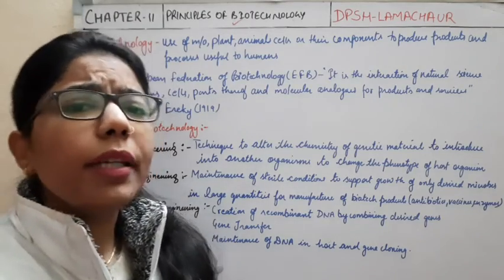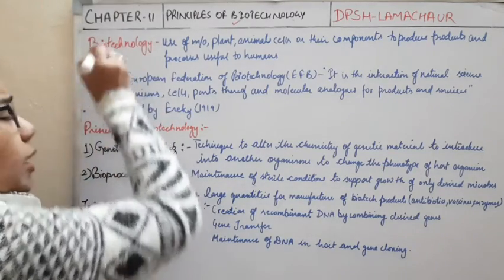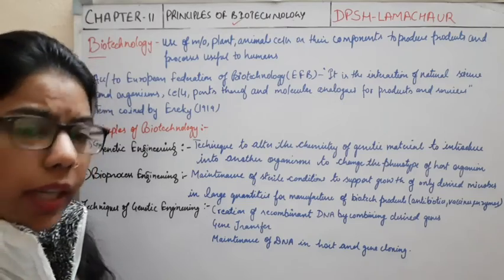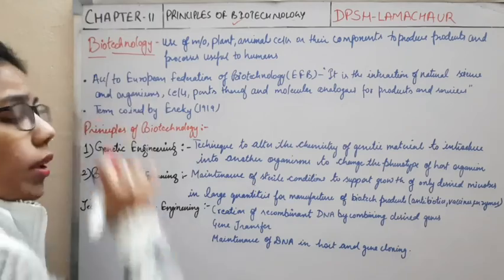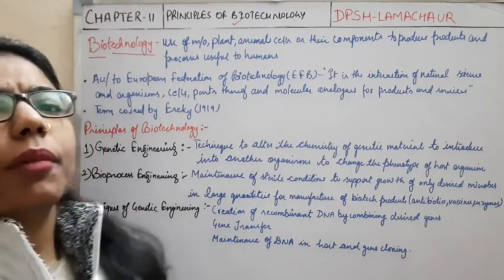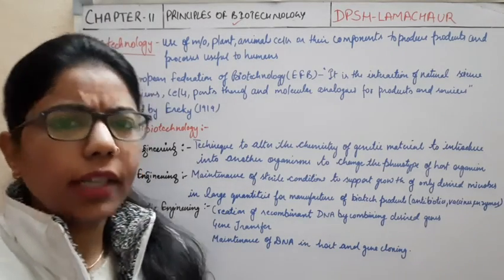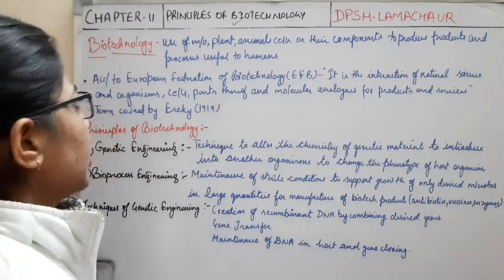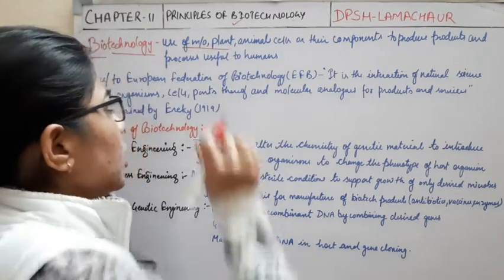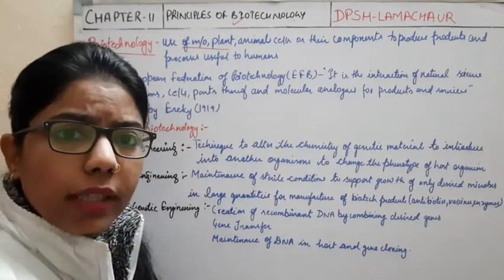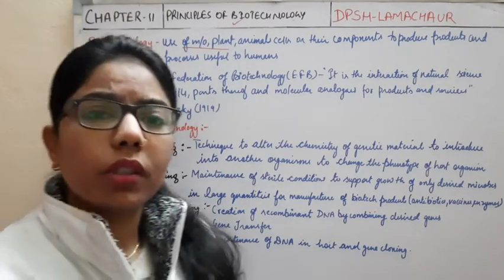The term indicates that bio relates to something living. When we incorporate technology in living organisms, that is biotechnology. In a simple definition, it is the use of microorganisms, because microorganisms are also living.